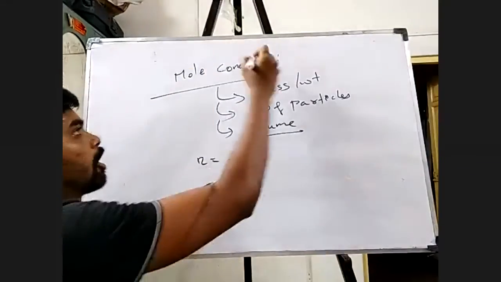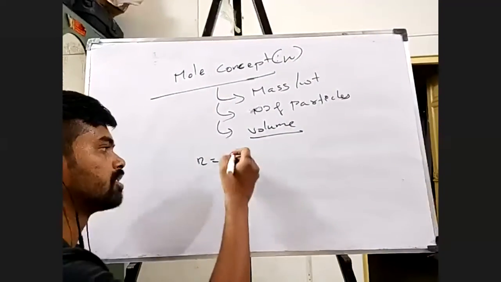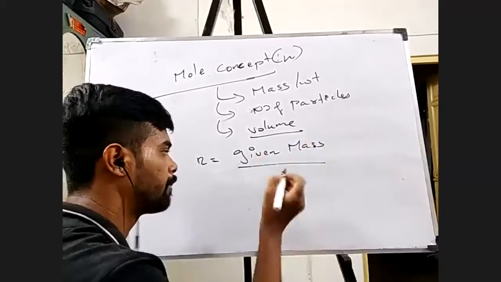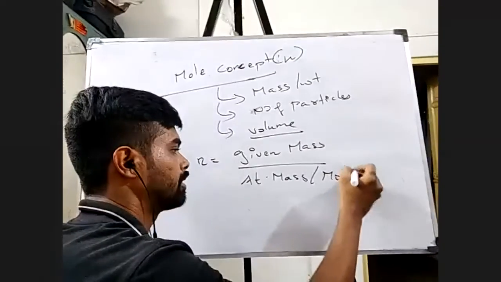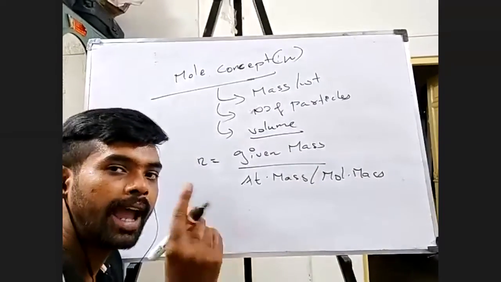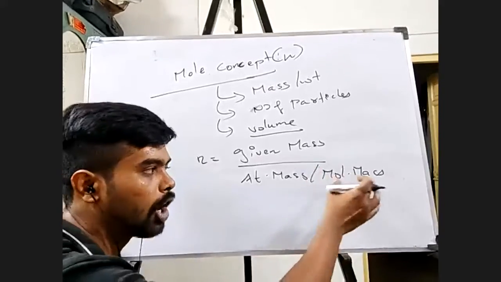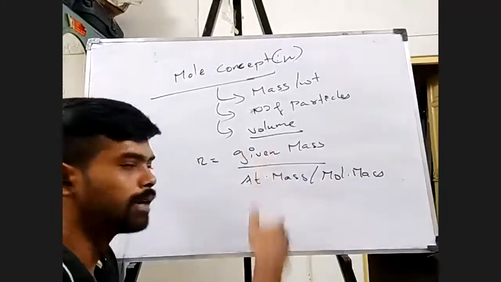Okay, fine. So number of moles in terms of mass. Number of moles will always be written by the letter n, small n. So number of moles is equal to given mass divided by the atomic mass or the molecular mass. Again, atomic mass or molecular mass depending on whether I'm going to use a single element or a compound. Single element means atomic mass, a compound means molecular mass, right?